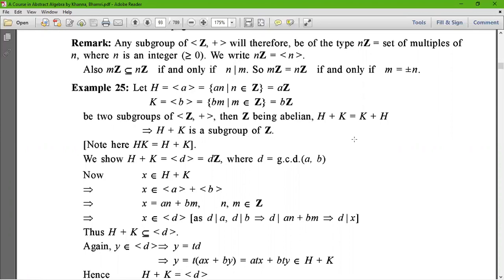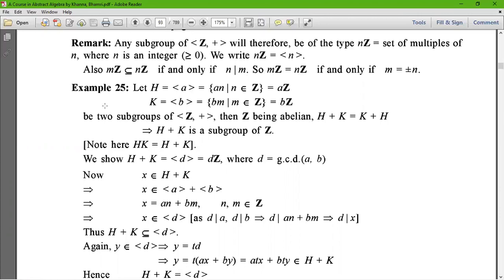Also, here we see that if nZ equals the group with generator n, then mZ is a subset of nZ if and only if n divides m. So mZ equals nZ if and only if m equals plus or minus n, which can be exemplified with the help of the given example.